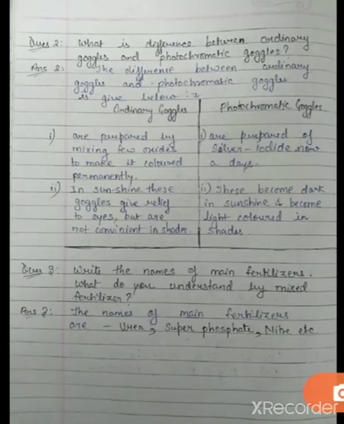Okay. Now talking about question third, write the names of main fertilizers. What do you understand by mixed fertilizer? So students, you have to give the names of fertilizers. So here basically the names of fertilizers are urea, superphosphate, nitrate, etc.